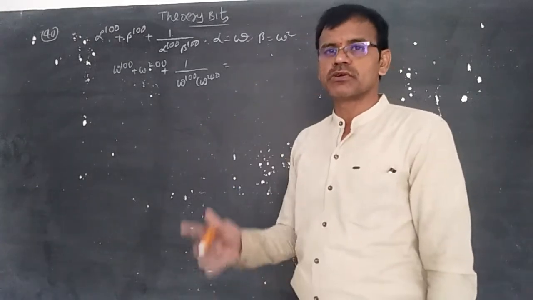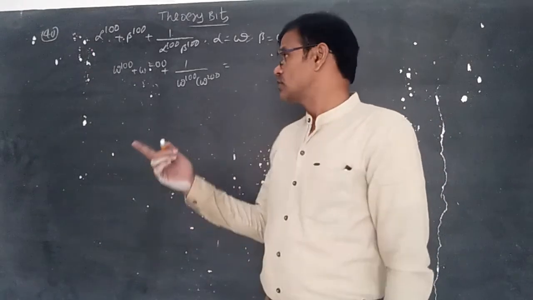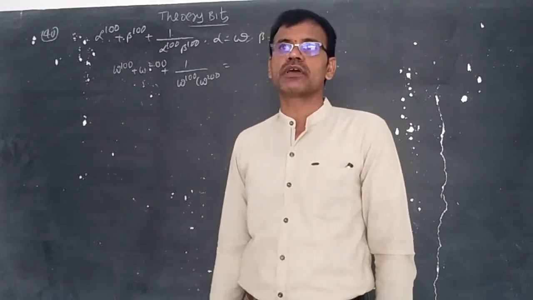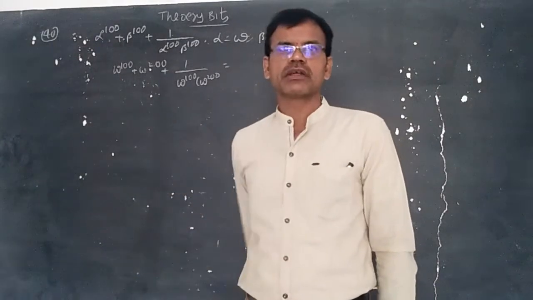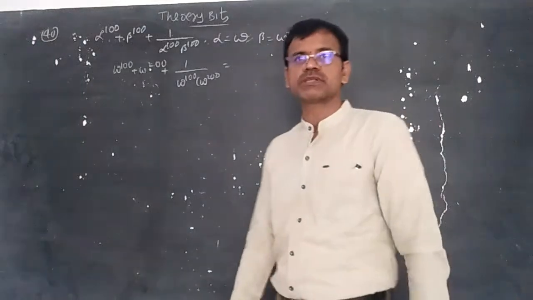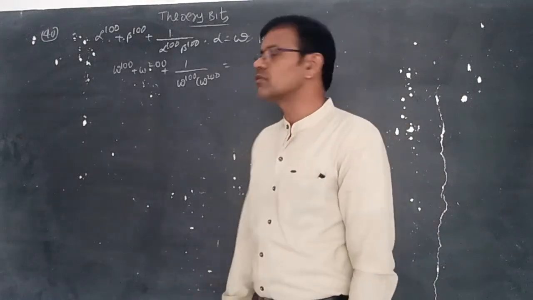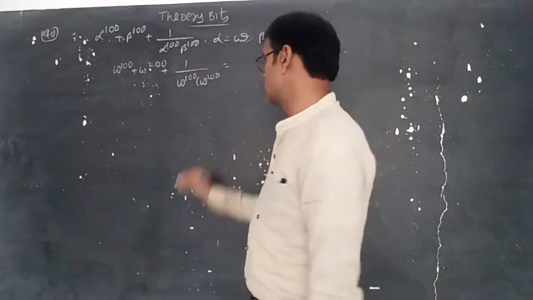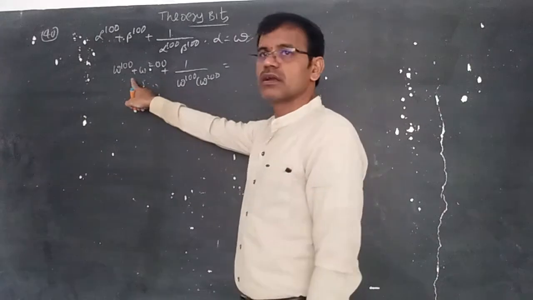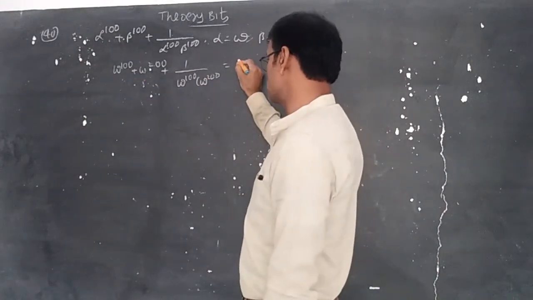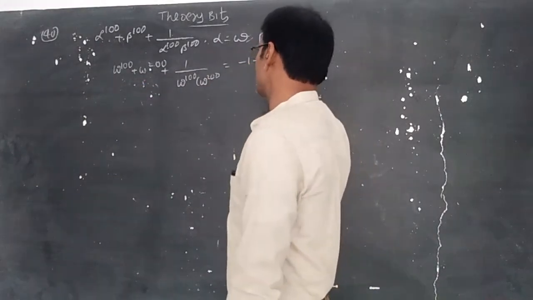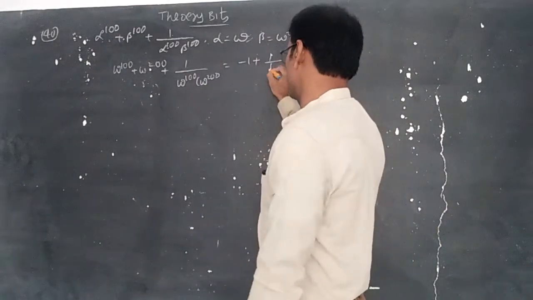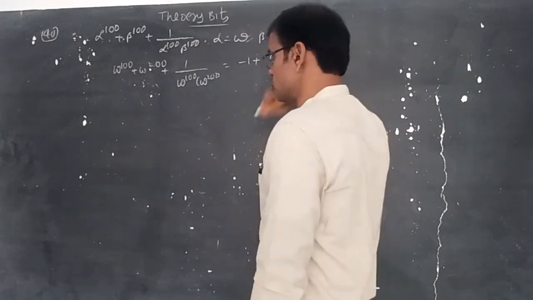So whenever p is equal to kn, we have discussed that it is a multiple of k. If p is not equal to kn, we can write 1 plus 1 plus 1 and so on, n times. If p is equal to kn, we can write 1 plus omega plus omega square, which is nothing but 0. So omega power 100 plus omega power 200 becomes minus 1, plus 1 by omega power 300, which you can understand as omega power 100 whole power 3. So it is 1. So minus 1 plus 1 becomes 0.